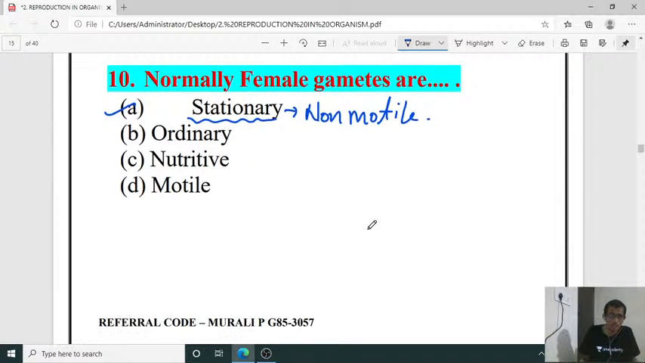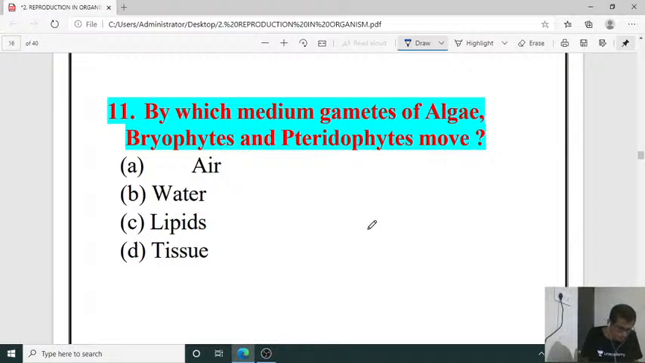Next question number 11. By which medium do gametes of algae, bryophytes and pteridophytes move? For the movement of gametes in algae, bryophytes and pteridophytes, they require an abiotic agent. Which is the abiotic agent? Here it is the water.